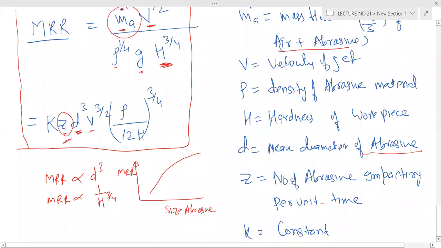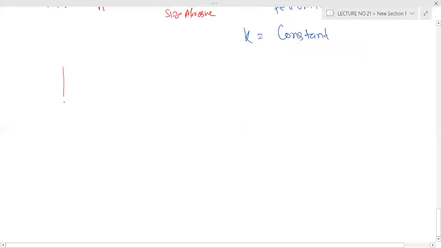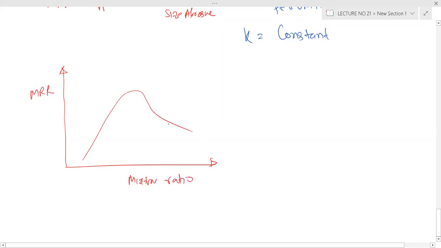And then one is your mixture ratio. Mixture ratio means abrasive divided by air. So there is an optimum mixture ratio again.